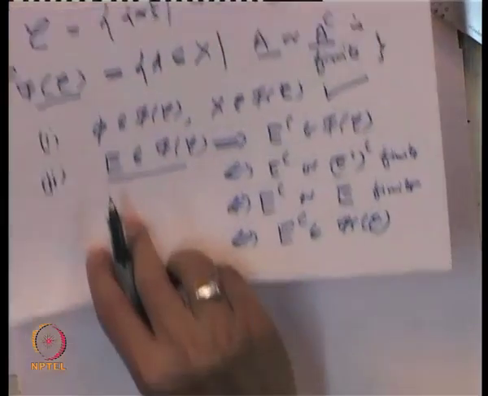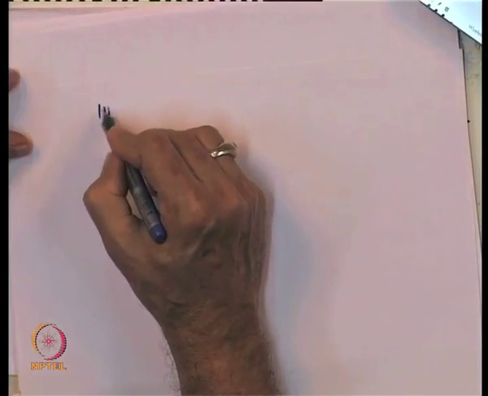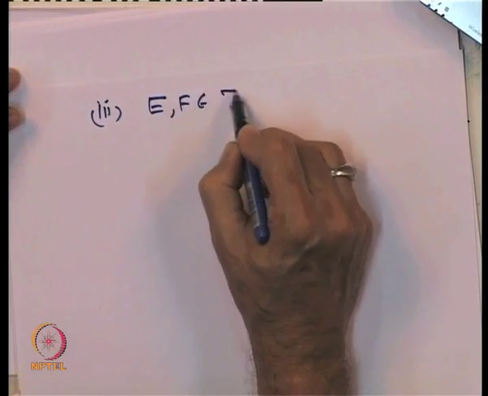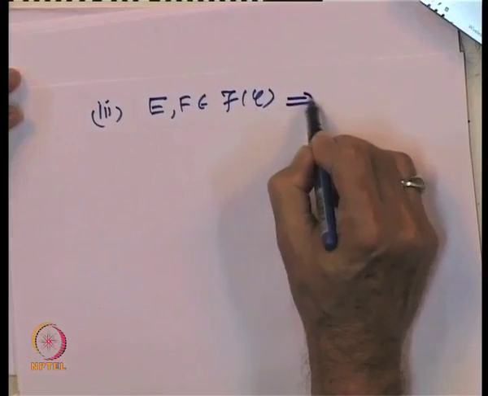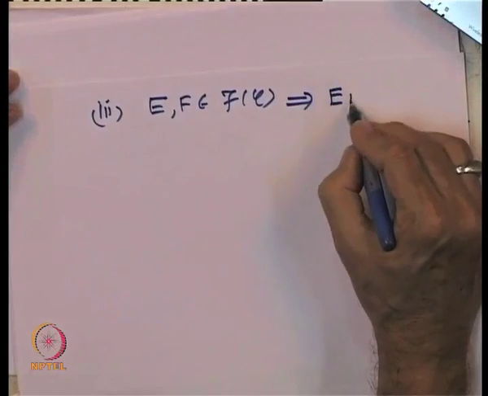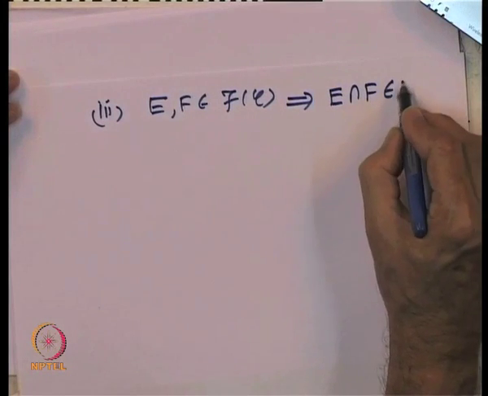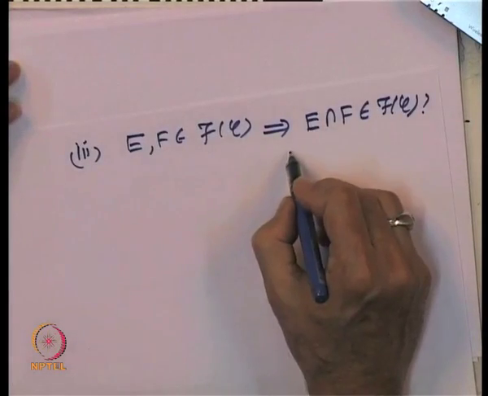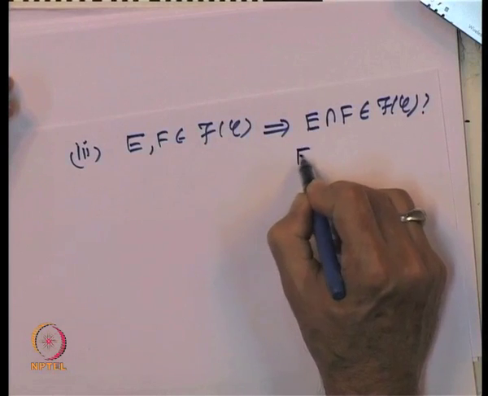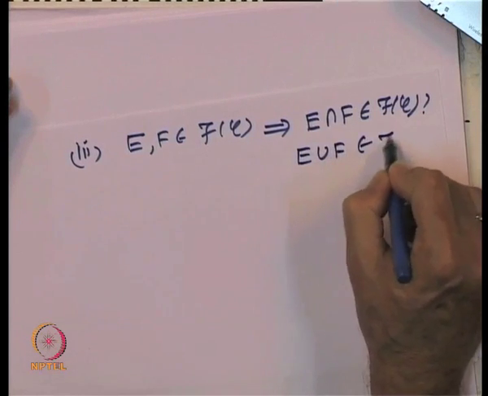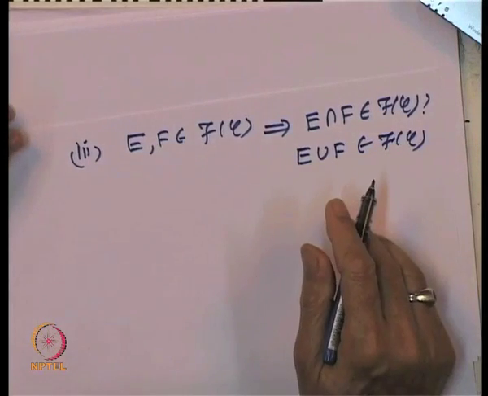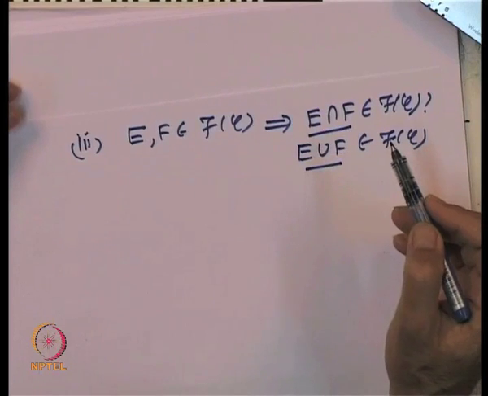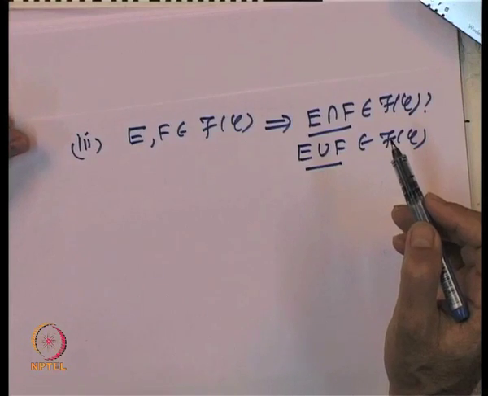And let us show the third property, namely that if E and F belong to f of C, then their intersection also belongs to f of C. Equivalently, E union F belongs to f of C, because we have observed that from union you can go to intersection by complements, since the class is already closed under complements.